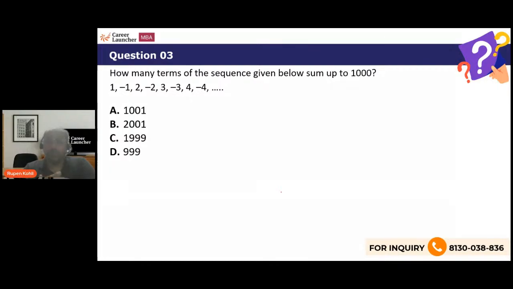So the number and its negative value, they keep on appearing alternatively for all the successive natural numbers starting from 1. How many terms of this sequence will add up to 1,000? Means the question is asking for this sequence, if S of n equals 1,000, if the sum of the n terms of this sequence is 1,000, then what is the value of n?